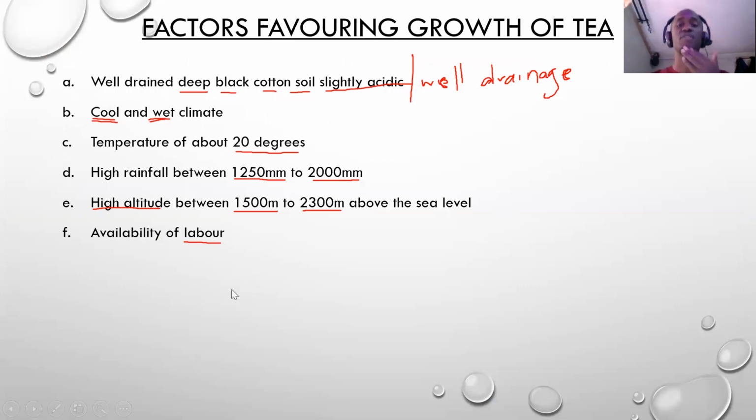So those are some of the factors that an area must have for tea to be grown. So tea is a highland crop which requires cool and wet climate, temperature of about 20 degrees, high amount of rainfall, high altitude, well-drained deep black cotton soil, and then it requires enough labor for it to grow well.